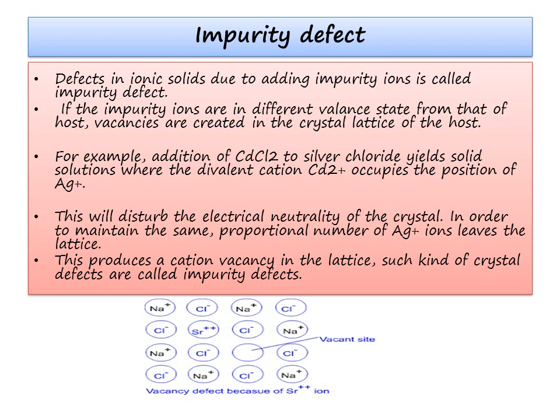What will happen is this will disturb the electrical neutrality of the crystal. In order to maintain the electrical neutrality, proportional number of silver ions must leave from the lattice position. This produces a cation vacancy in the lattice. You can see there are 2, 4, 6, 8 chloride ions. But if you see the metal ion number, don't see the charge, if you see the metal ions 1, 2, 3, 4, 5, 6, 7 only are there. One vacancy is created. But if you count the charge, it is actually equal. That means one of the vacancies is created due to the absence of a cation from the host cell. This produces a cation vacancy in a lattice. Such kind of crystal defects are called impurity defects.